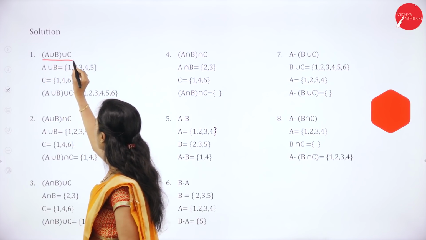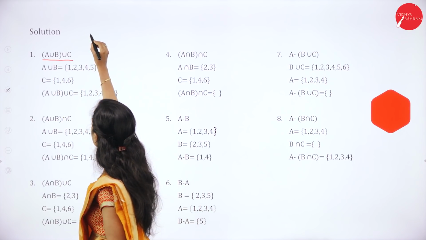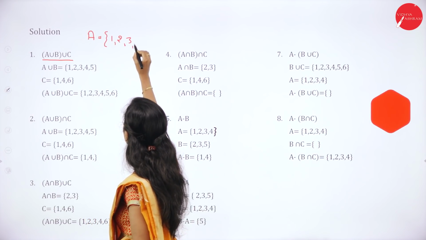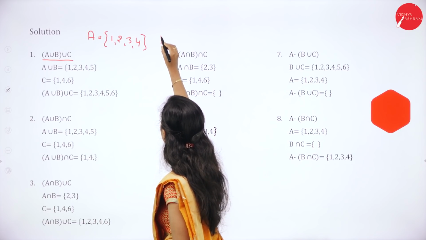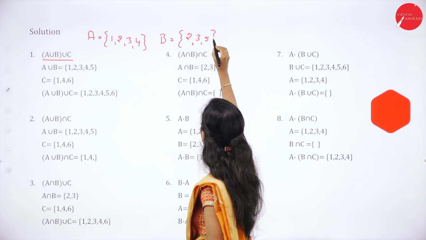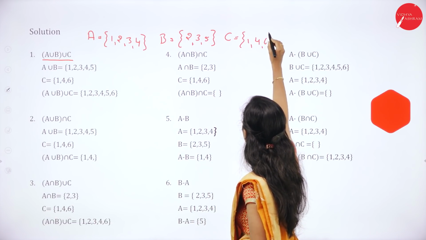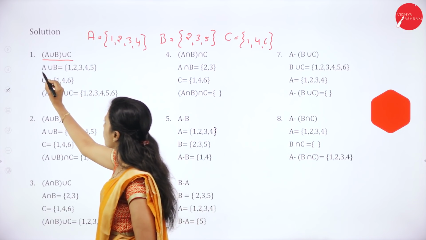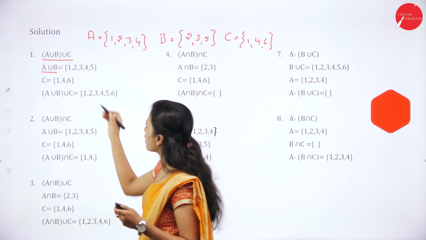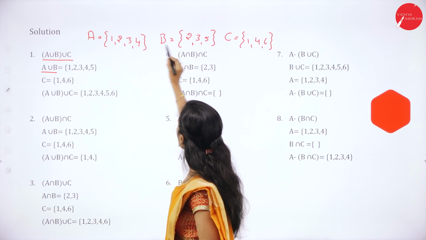First is A union B union C. So, what is A? A is equal to {1, 2, 3, 4}. B is equal to {2, 3, 5}. C is equal to {1, 4, 6}. So, A union B, combine set A with set B: 1, 2, 3, 4 and 5.